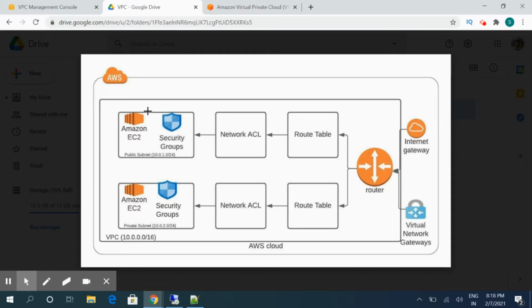So we can have multiple VPCs created in our account, and each VPC can communicate with the others. That communication we will set up through VPC peering. Peering is basically a rule which will be defined so that the VPCs can communicate. It will not be at the subnet level. It will be at the VPC level.